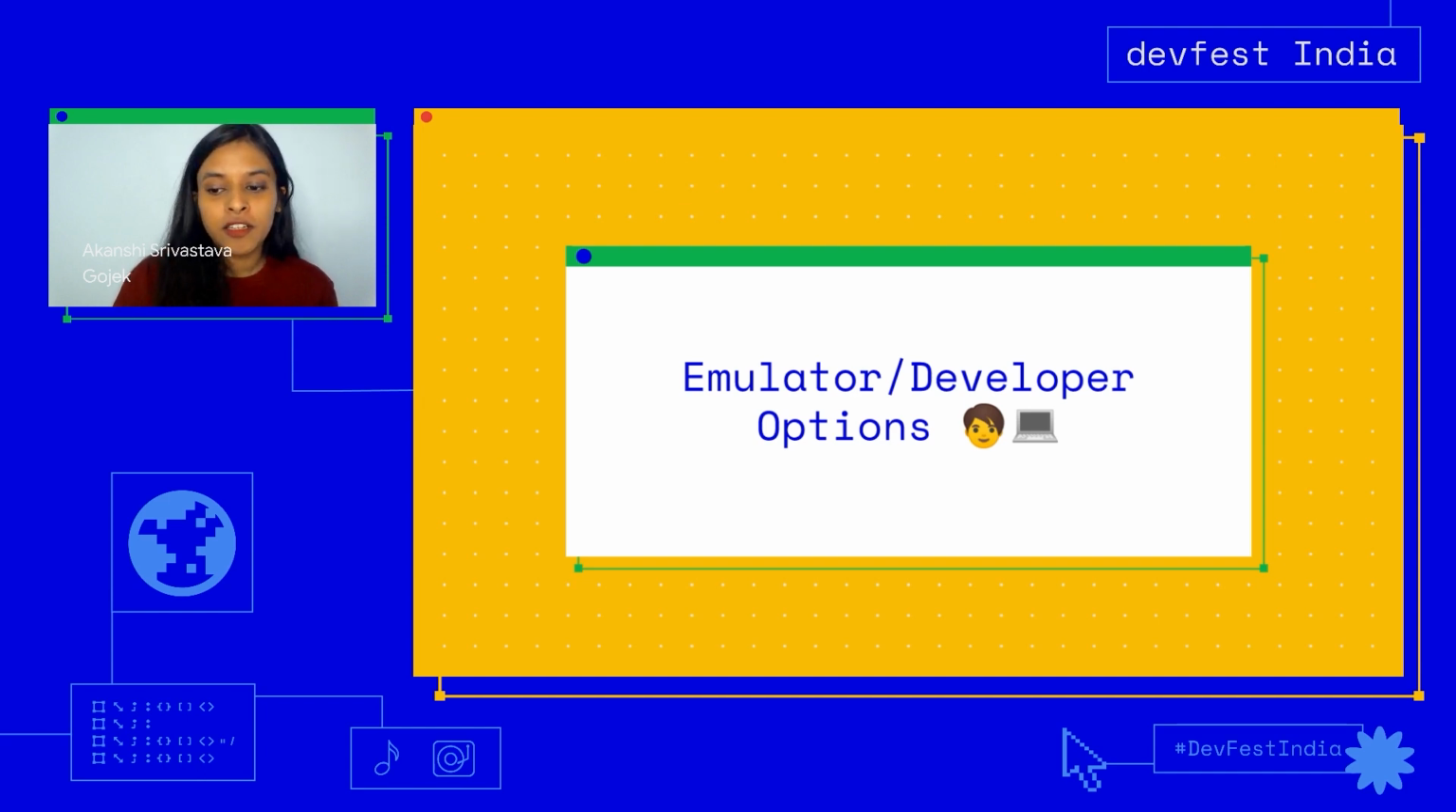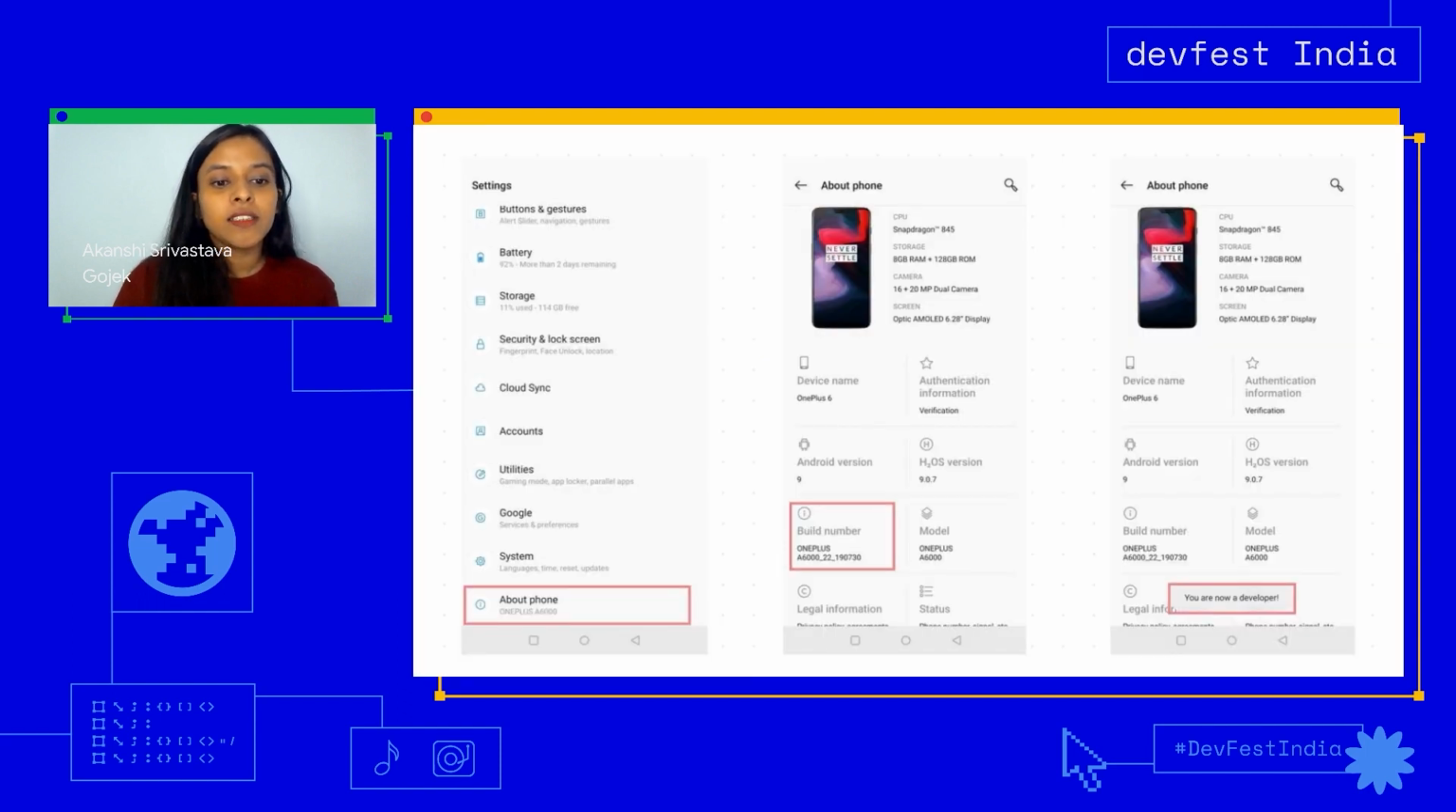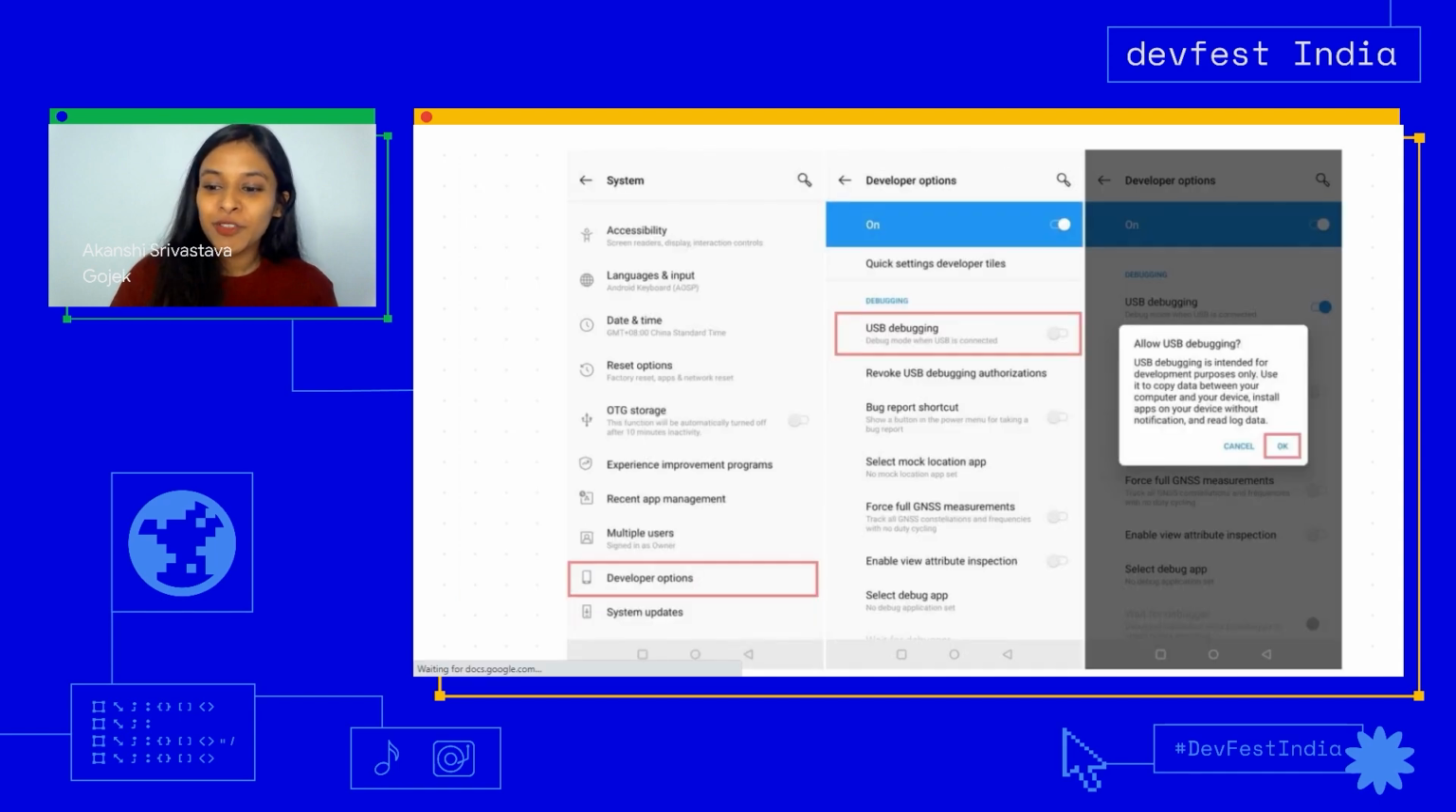If you have an Android device, you just have to go to Settings and then click on About phone. Go to the build number and tap on it 7 times, and it'll show you that you're a developer now. Then go to Settings again, and you'll be able to see the developer options there. Go there and enable USB debugging. Click on OK and connect your laptop with your phone. Now let's go back to our code and see what happens.